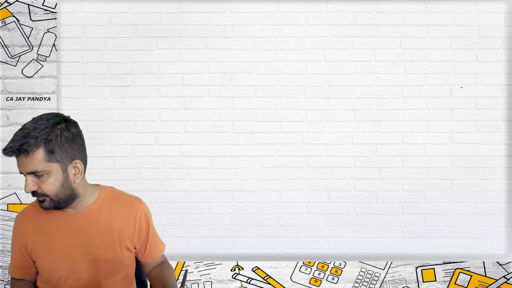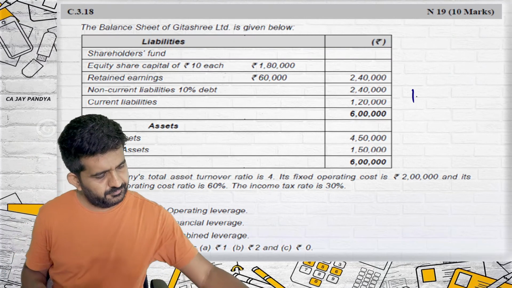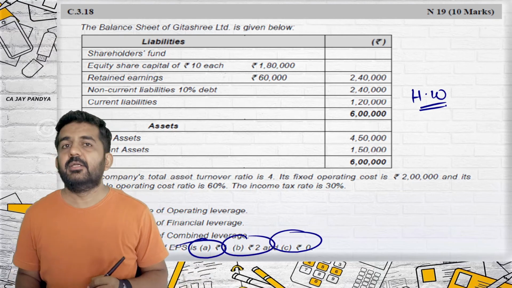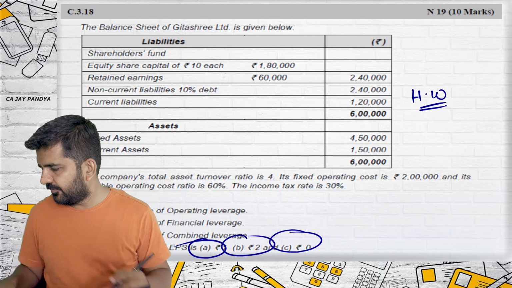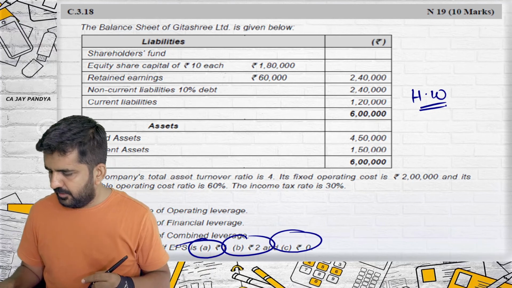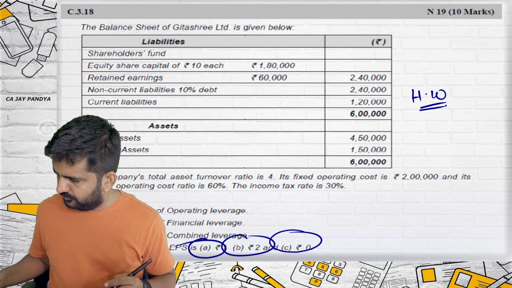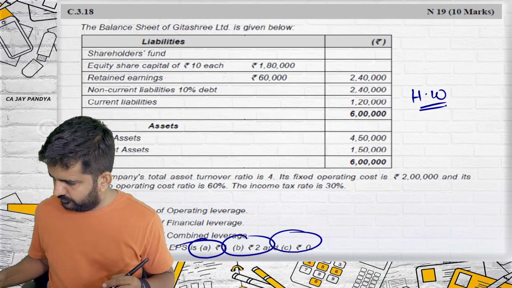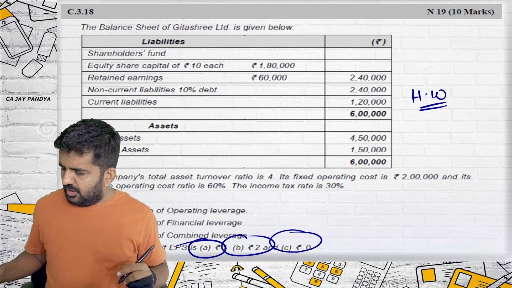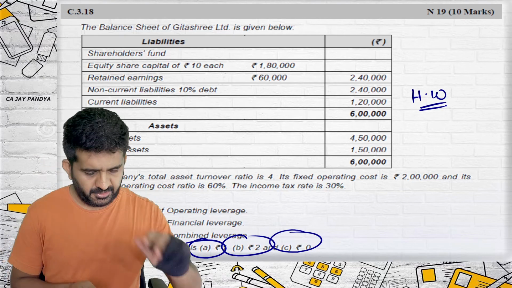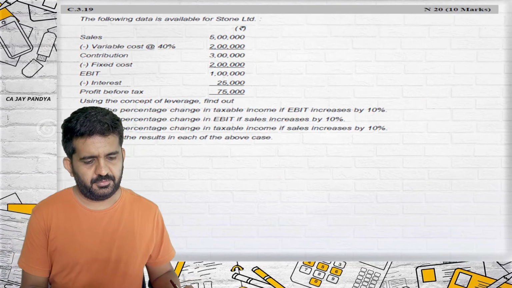3.17 is homework. As I told you, this question we have done, so I have kept it in homework. Next, 3.19. Last question as far as this chapter is concerned, and this is a good question.